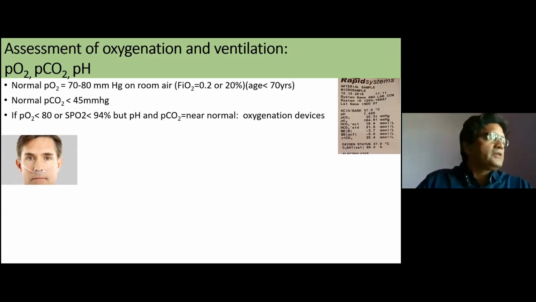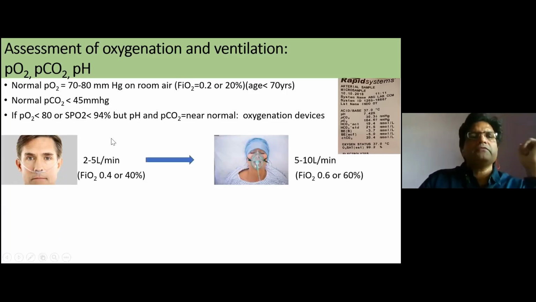Here, the first thing we have to use is nasal prongs, as the previous speakers told us, and we can easily give 2 to 5 liters per minute, which gives FiO2 of around 0.4, or 40% oxygenation. If the patient is able to maintain with this, then it's okay.